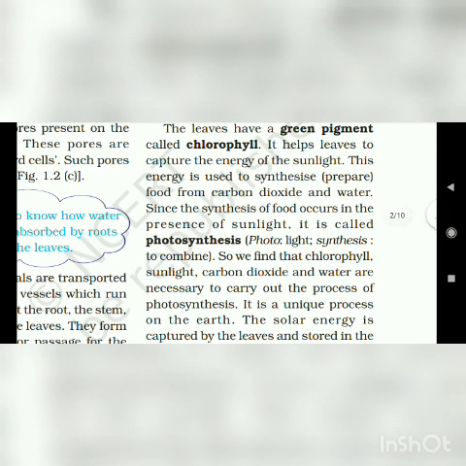In our body it is known as the nucleus, in leaves it is known as stomata.